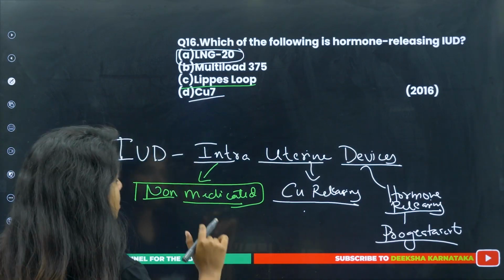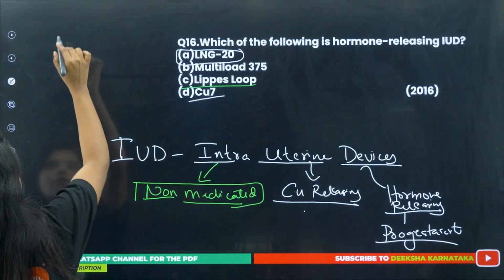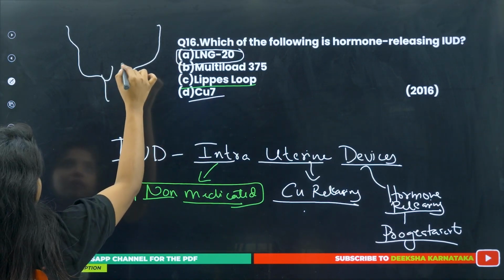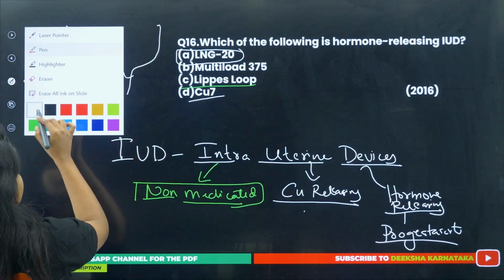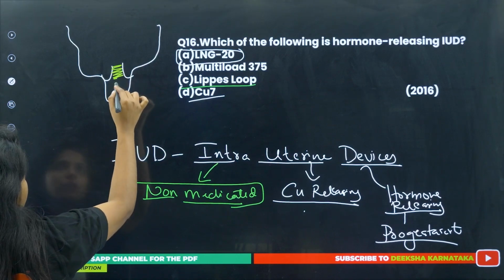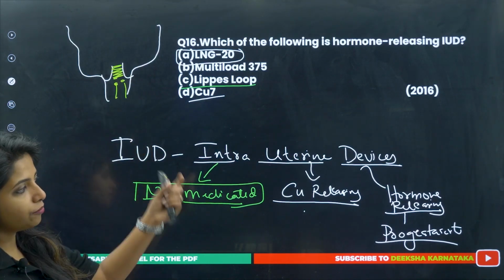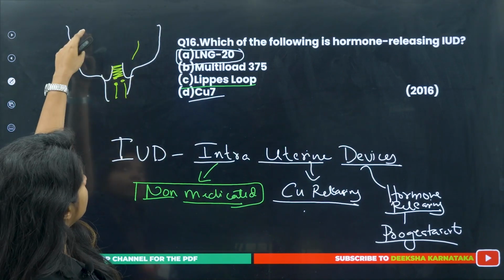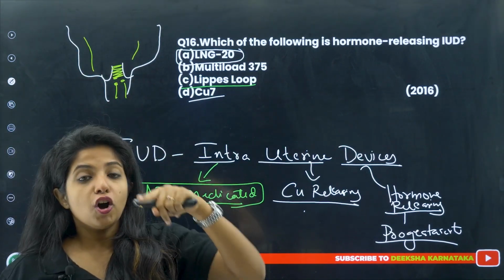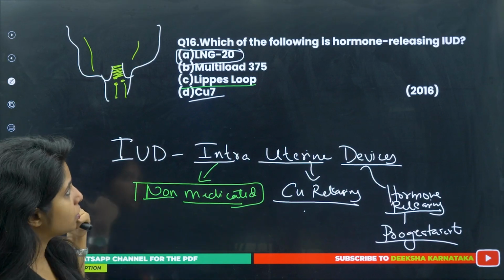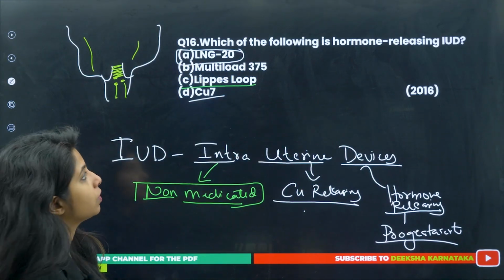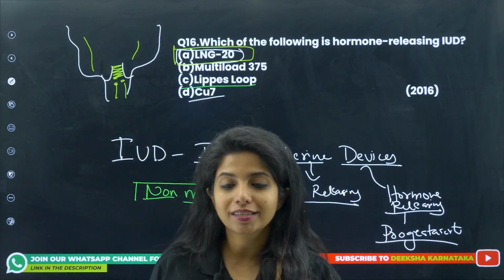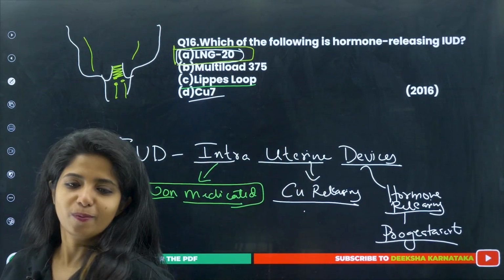Second thing, there is something known as cervix. So if this is the uterus, this area is known as cervix. So there will be a cervical plug which will be formed, which won't be allowing the entry of sperm in there. This is the function of hormone releasing IUD. So apart from making the uterus incapable of implantation, it does this also, and LNG also comes in this particular category. So LNG20 is the correct answer. It came in the year 2016. If you got it correct, give yourself plus 4 marks.